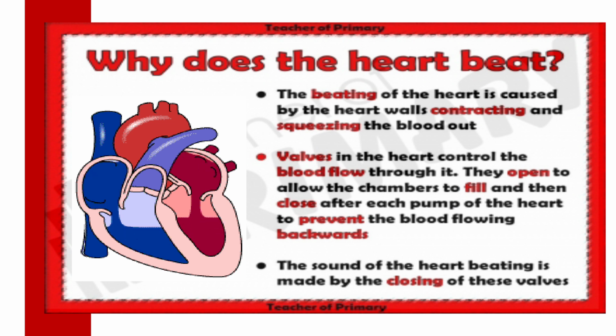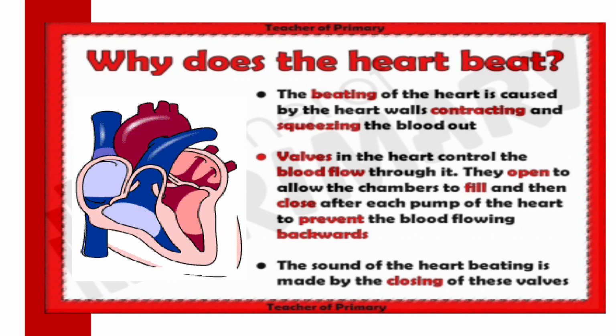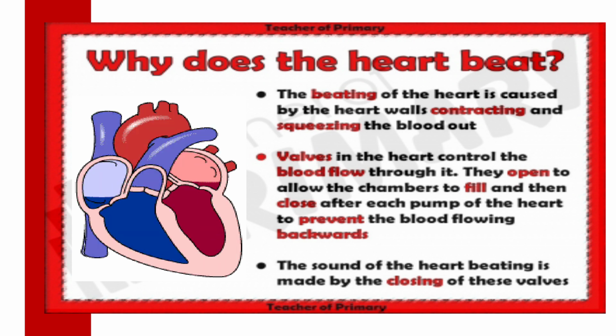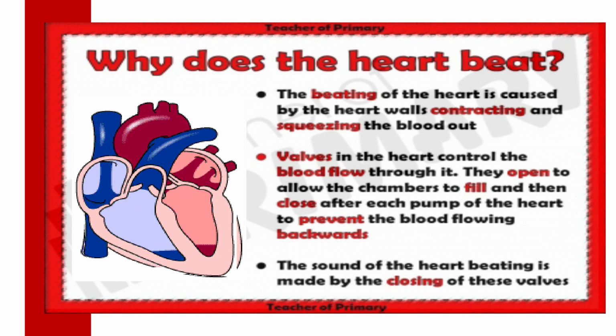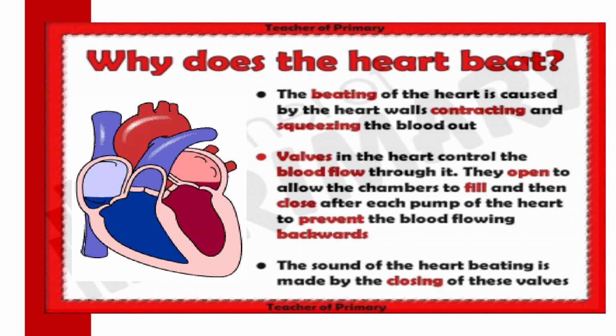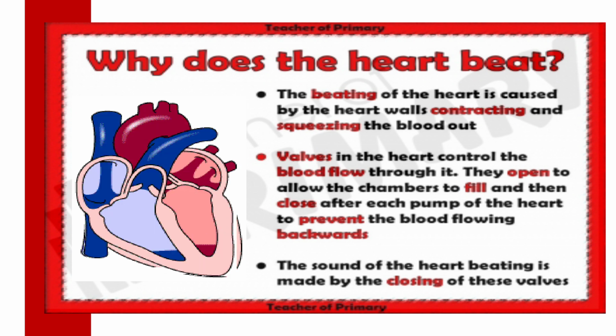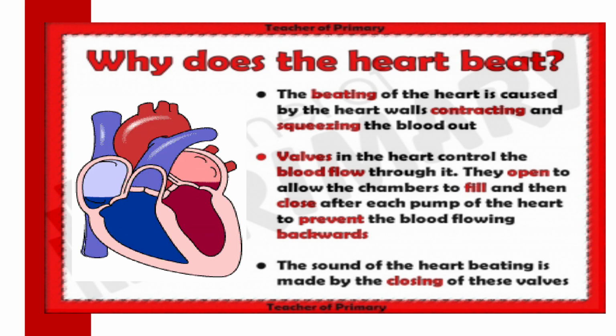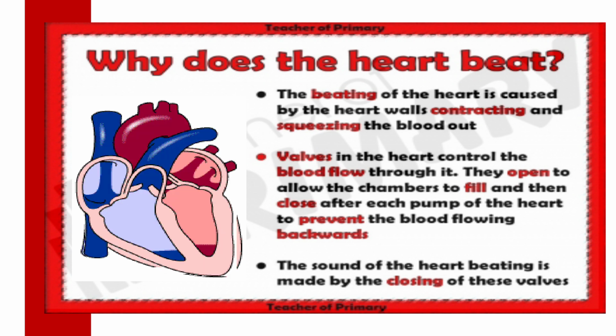Now we will discuss contraction and relaxation of the heart. The wall of the heart, that is the cardiac muscle wall, contracts, meaning it shrinks. Relax means it returns to its position. During relaxation, the valves open and blood will flow from the pulmonary vein and vena cava to the left and right atrium, meaning the upper two chambers of the heart. That will be during relaxation.